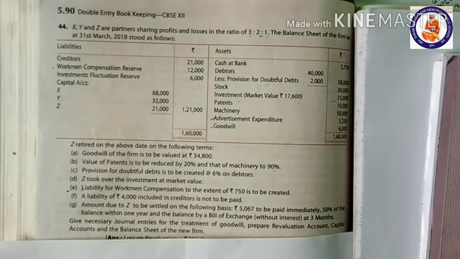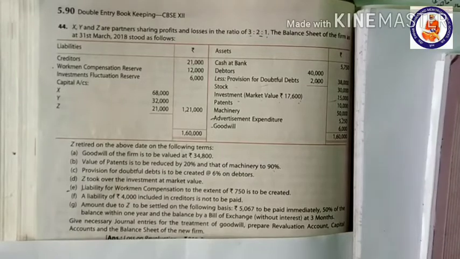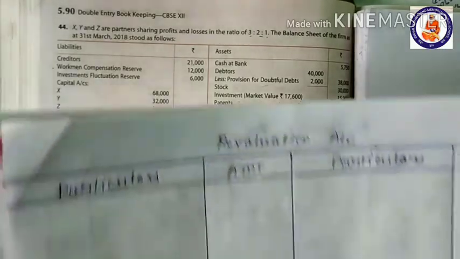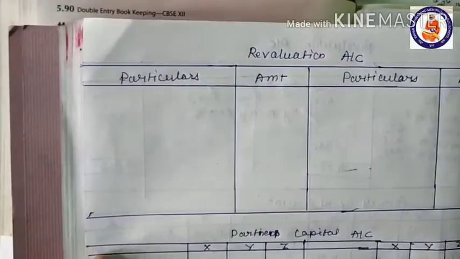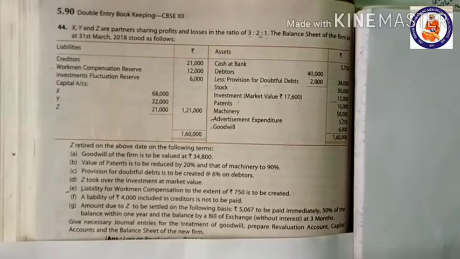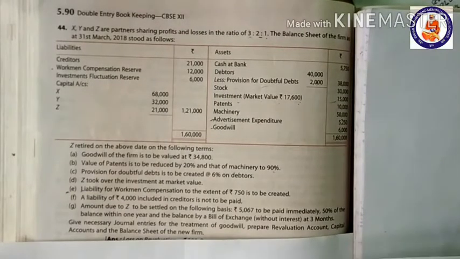ways. Necessary journal entries for the treatment of goodwill. Prepare revaluation account, capital accounts, and balance sheet of the new firm. This we have to make. So we'll make the revaluation account, capital accounts, and balance sheet, and the journal entries. Okay, so first of all, we'll make the revaluation account here.